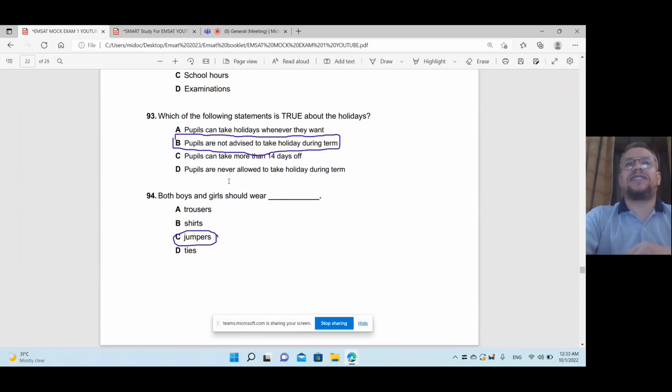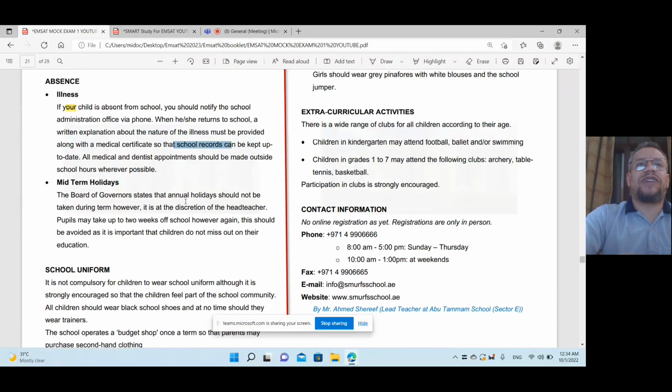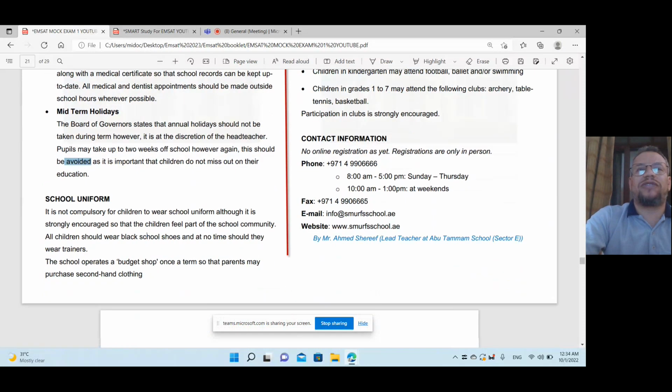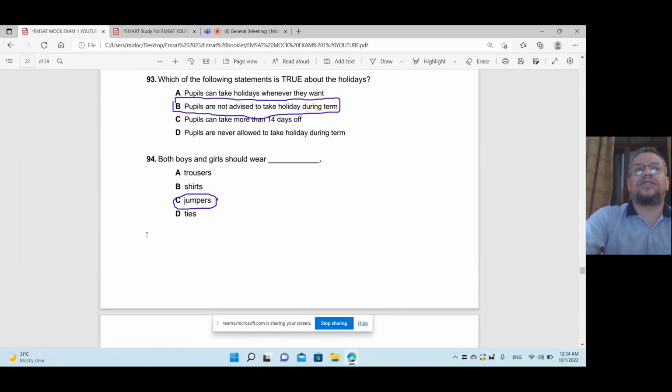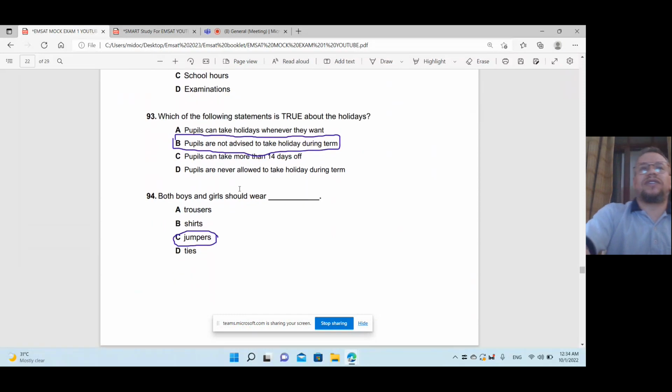Next is, which of the following statements is true about the holidays? Pupils are not advised to take holidays during the term. I got this from here about the holidays. So you will find here, what about the holidays? Yes. However, should not. So, okay, the annual holidays should not be taken during the term. Should not means advised, should not a must. So this should be avoided, so pupils can take them, but the vacation should be avoided. So the answer is pupils are not advised to take holidays during the term.